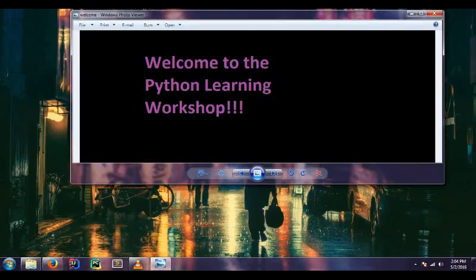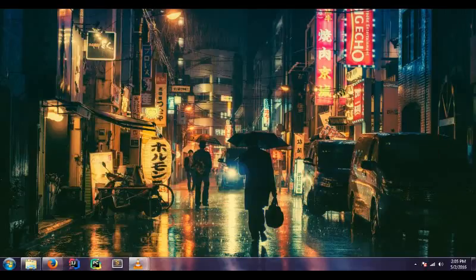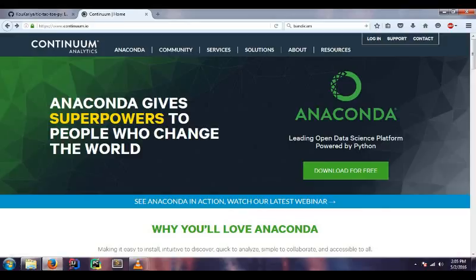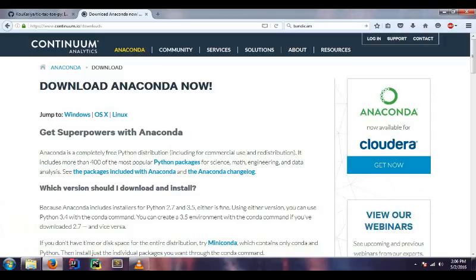Okay, now that we got that all out of the way, let's get started. I'm going to close this right here. Now, there are two main things that we're going to download to start with this workshop. The first website we're going to open up in your browser is continuum.io. As you can see, I already have it opened up on my browser here. You can just go to the website on your browser of choice. Once here, you're going to see the big green button that says download for free. We're going to click on that. And Anaconda is going to be the software that we're going to use to develop our Python code under.